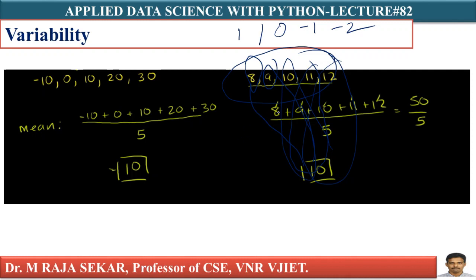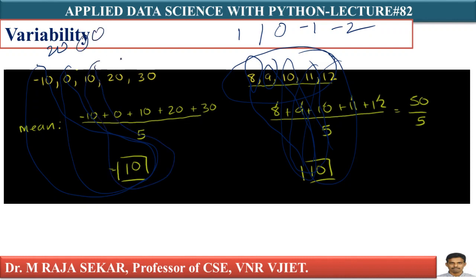These are the differences between the mean and the corresponding points in this data set. What about the first set? 10 minus (-10), 20. 10 minus 0, 10. 10 minus 10, 0. 10 minus 20, minus 10. 10 minus 30, minus 20.